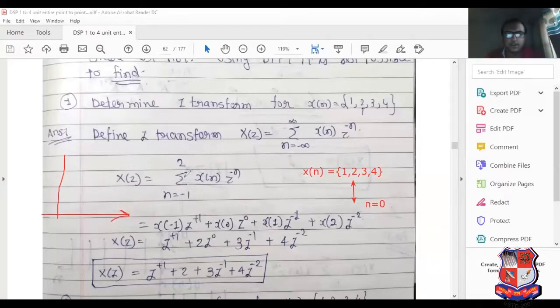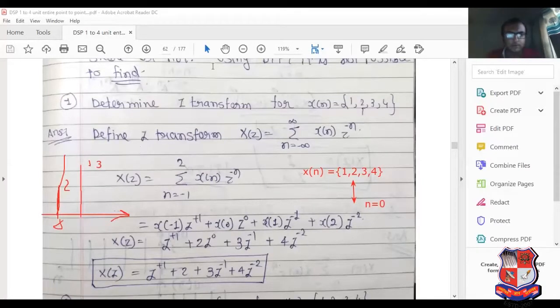See this, at n equal to 0, amplitude is 2. At n equal to 1, amplitude is 3. So here I have a sketch graph like that with amplitude 3.